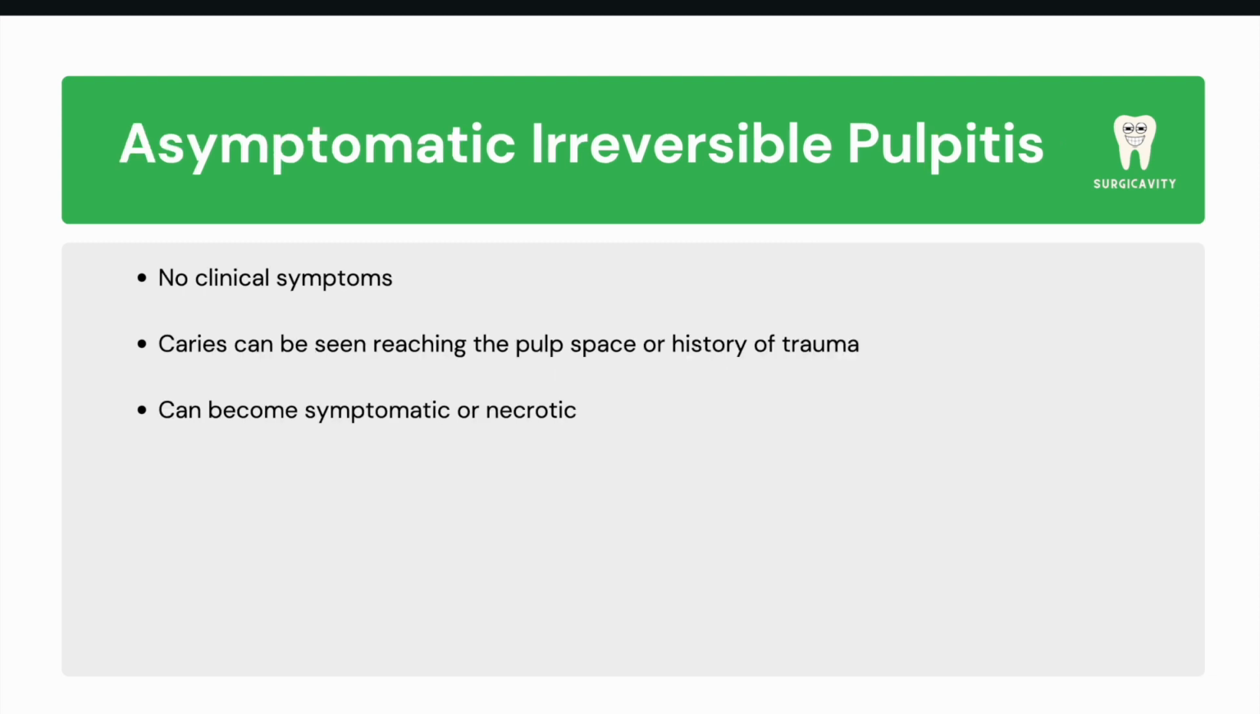Next, we have asymptomatic irreversible pulpitis, which is kind of a weird one. It's similar to symptomatic irreversible pulpitis in that the pulp is unable to return to its normal state, yet the patient may not experience any symptoms. But despite the lack of symptoms, inflammation of the pulp is evident, either due to caries that have reached the pulp or due to trauma, and if left untreated, it may progress to the point where symptoms develop or may lead straight to pulp necrosis.